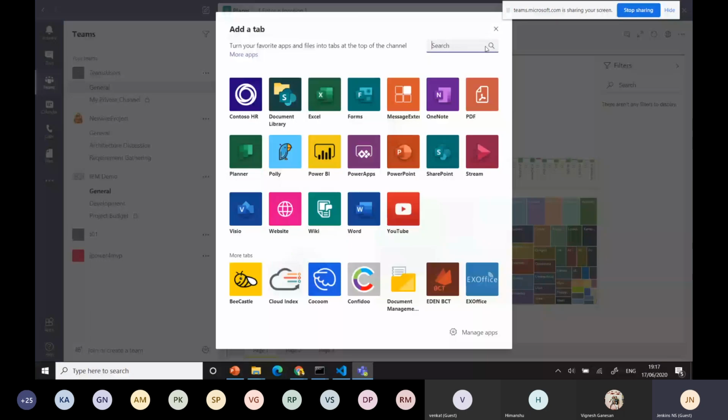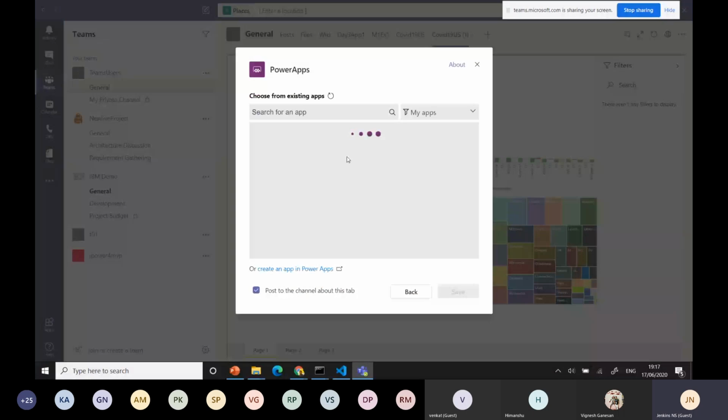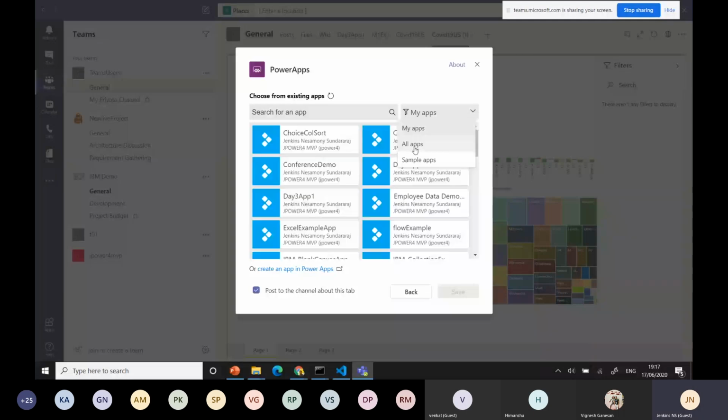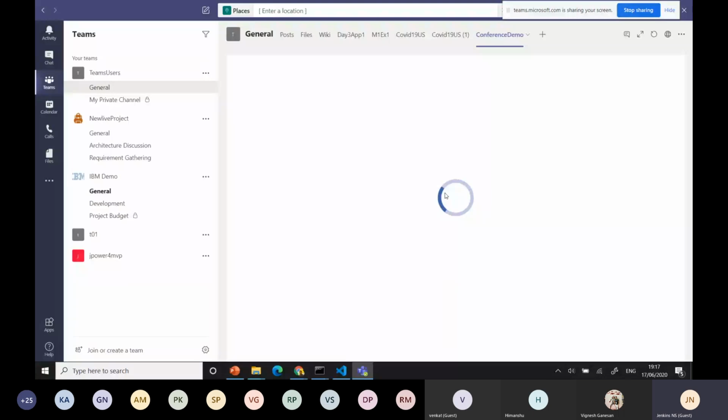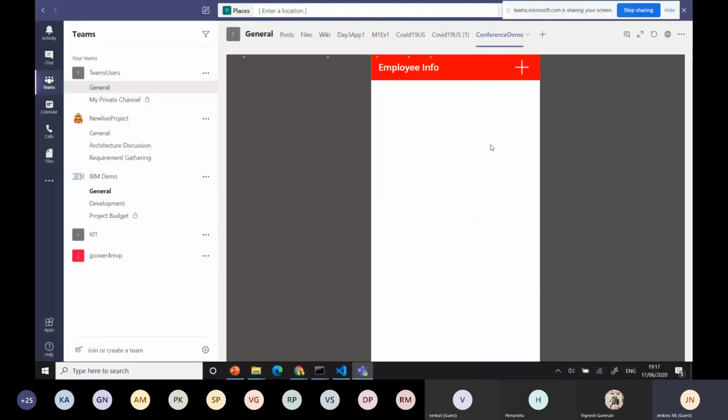You can see all the pages also, whatever pages you created for that particular report. The same way, when you go for Power Apps, you can see the apps available in that tenant. I can check something like the conference demo. You can get this app here in Power Apps.